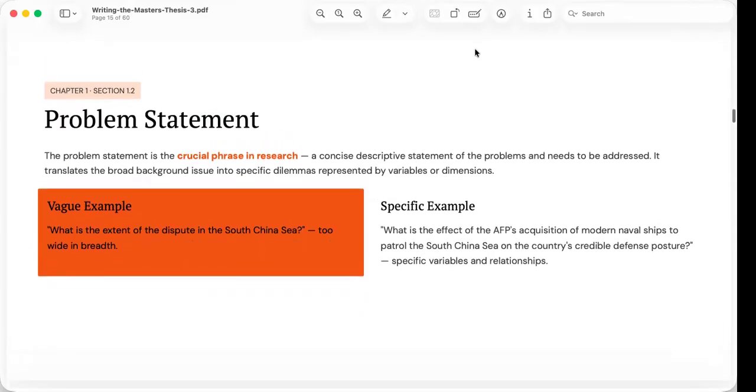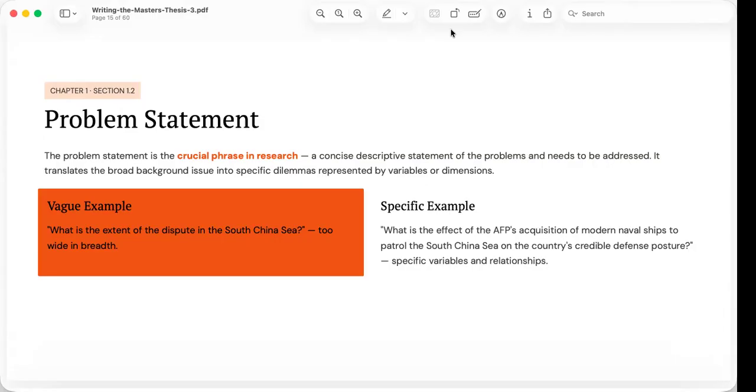A well-written problem statement should always align with the objectives of the study. Every research question should eventually produce one or more objectives. This creates what researchers call logical alignment. If they are not related, the rest of the thesis will lose direction because every succeeding chapter depends on them.